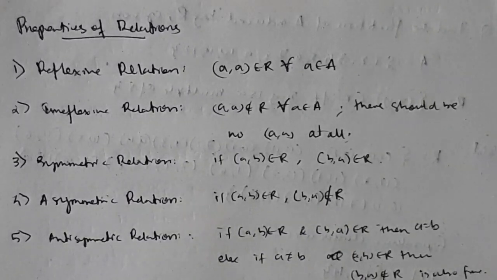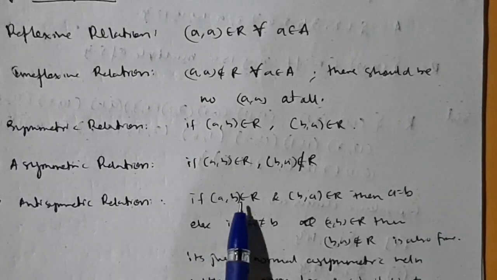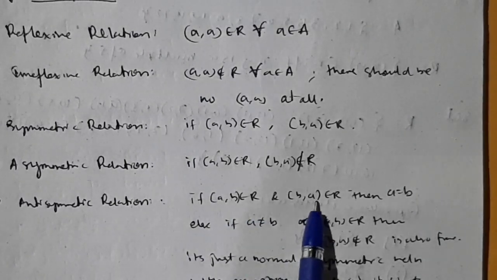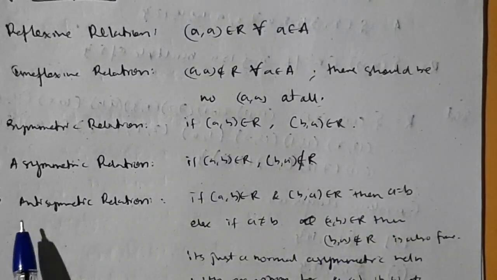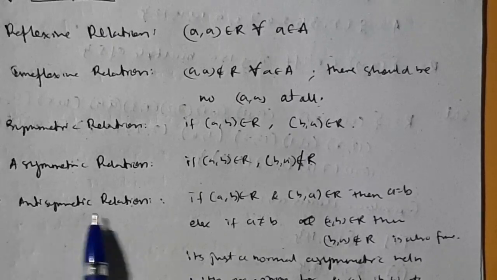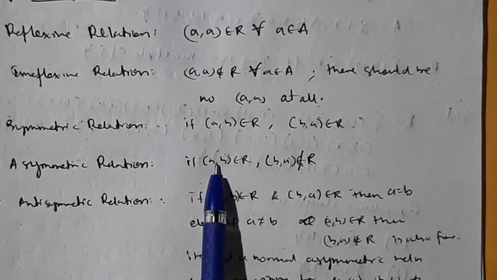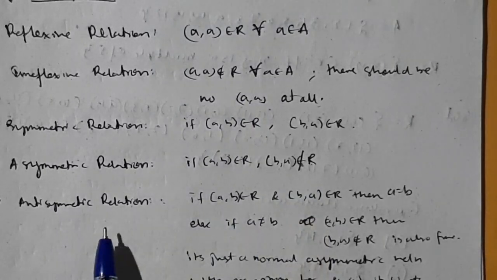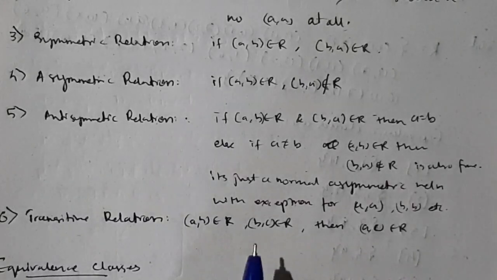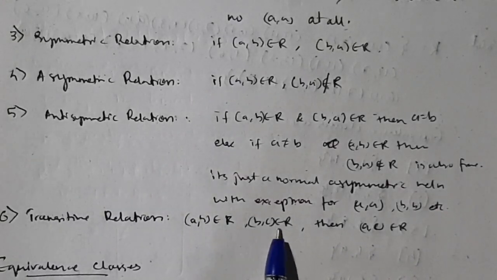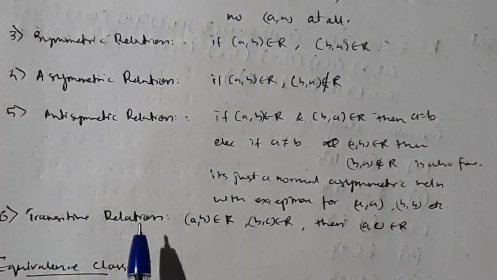Now antisymmetric is a bit different. It is similar to the asymmetric relation, but here, if A comma B belongs to R and B comma A belongs to R, then A is equal to B must hold. If A is equal to B, then it can be called an antisymmetric relation. It's not necessary that A comma A cannot belong to R, whereas in asymmetric, even if A is equal to B, it should not belong to R. So in that it is one exception. That's the only difference. Coming to transitive relations, you have 3 elements. A comma B belongs to R and B comma C belongs to R. If both belong, then A comma C also belongs to R, then it is known as a transitive relation.